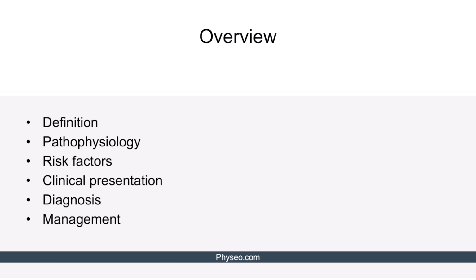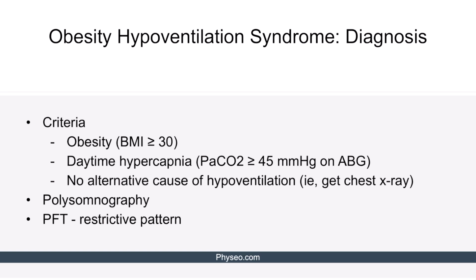Now let's wrap up by discussing the diagnosis and management of OHS. In order to diagnose a patient with OHS, they have to meet 3 main criteria. They must have a BMI of greater than 30, have daytime hypercapnia defined as PaCO2 over 45 on arterial blood gas, and have no alternative explanation for their hypoventilation, so a chest X-ray should be obtained to rule out any pulmonary disease.